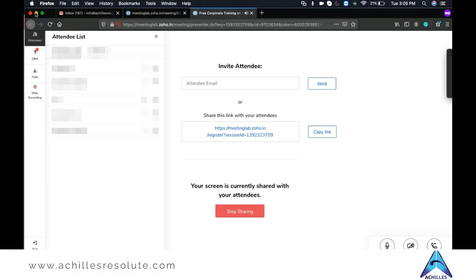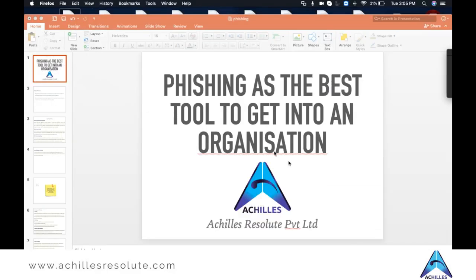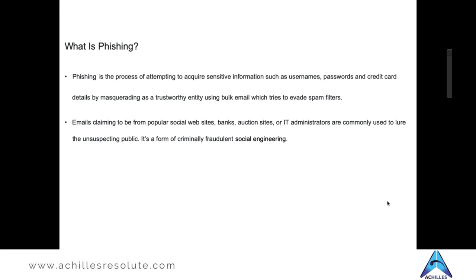Okay, so let's move forward. Now we have understood how phishing is used to get into an organization or to get into your system. So basically, what is phishing? Phishing is the process of acquiring some very crucial and critical information. It can be a username, a password, credit card information, any kind of financial information, by masquerading as a trustworthy entity. Now, in the demonstration we saw, who was the trustworthy entity? It was the Income Tax Department of India, right?